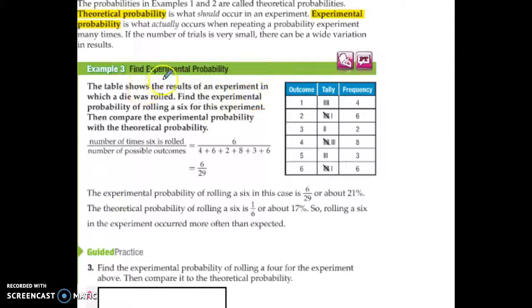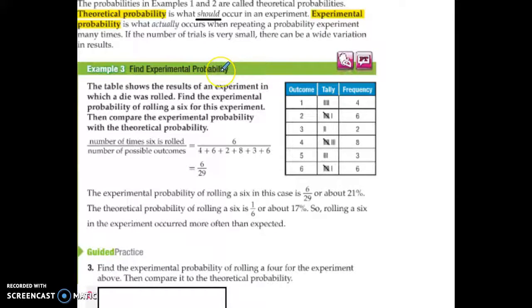Alright, now this is the title of the chapter or the section: Theoretical and Experimental Probability. Theoretical is what we expect to happen or what should occur, kind of like the weather. It should rain or it shouldn't rain on a certain day. Rolling a die, there's a 1 out of 6 chance of rolling a 1. That means every 6 rolls we should roll one 1.